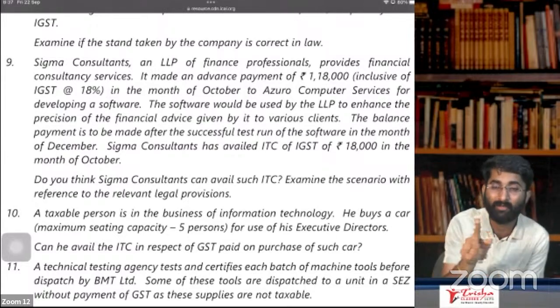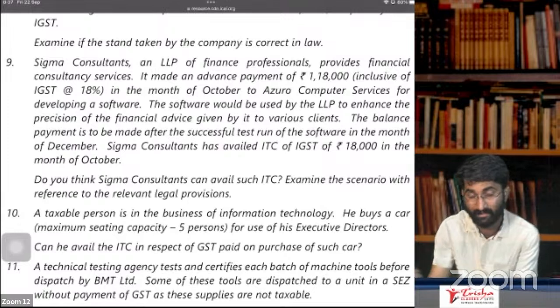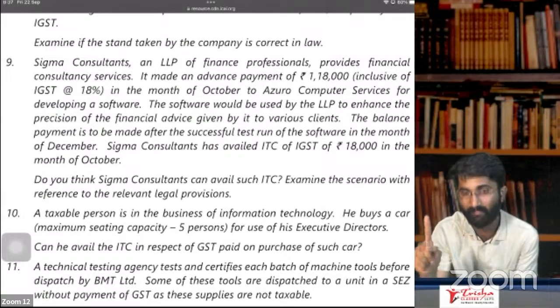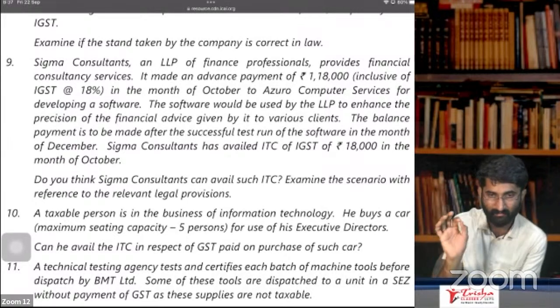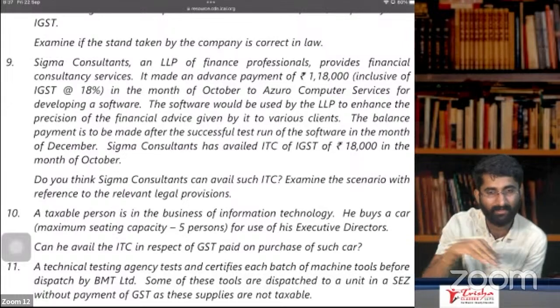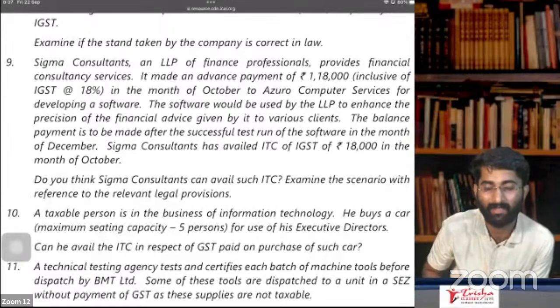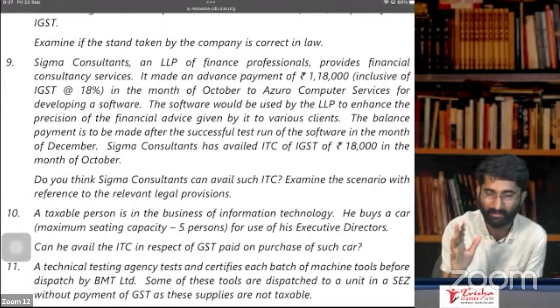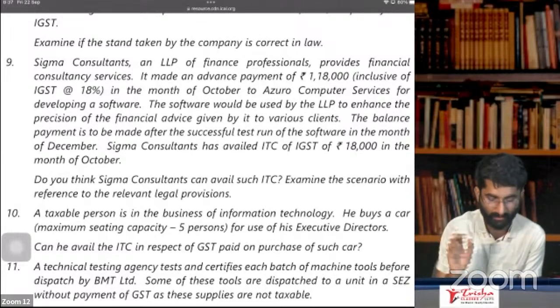Here, in October, they just made the advance payment. They have not received the service. Service they received in December, no? They can claim GST ITC only in the month of the return. December month's return, that means by 20th of January they file GSTR 3B, no? There they can take the ITC, but not in October. Remember, October is not possible because they have not availed the service. Service is not given to them, that's why not possible.